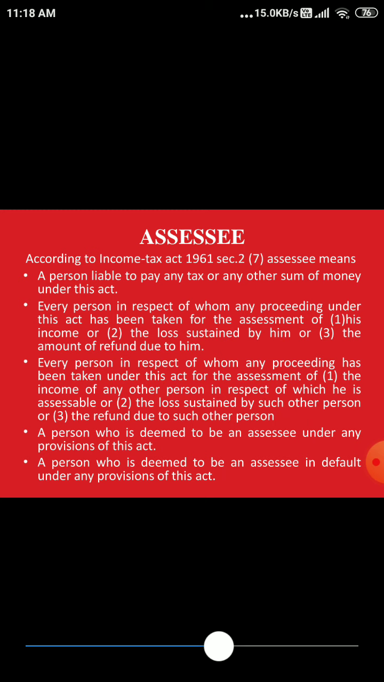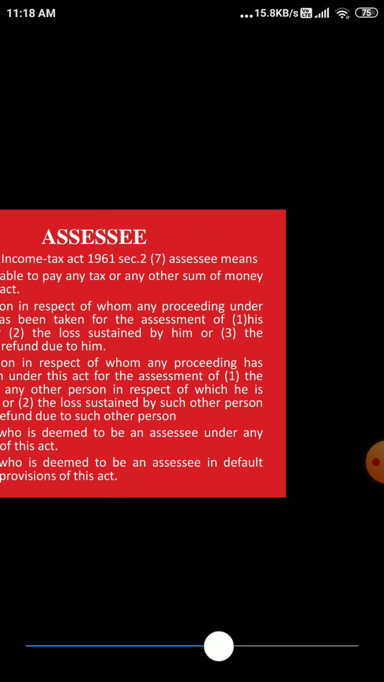Then a person who is deemed to be an assessee in default under the provisions of this act, right? Compulsorily you will become an assessee in this situation. So all these people will be treated as assessee as per section 2, subsection 7.